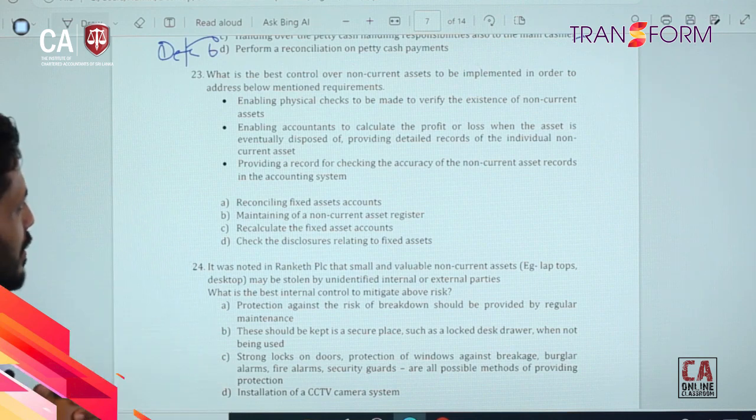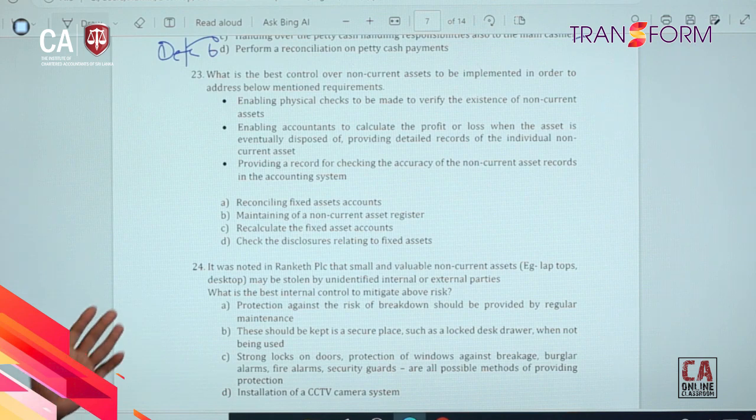Here we have a set of requirements: enabling physical checks to be made to verify the existence of non-current assets, enabling accountants to calculate the profit or loss when the asset is eventually disposed of, providing detailed records of the individual non-current asset, providing a record for checking the accuracy of non-current asset records in the accounting system.